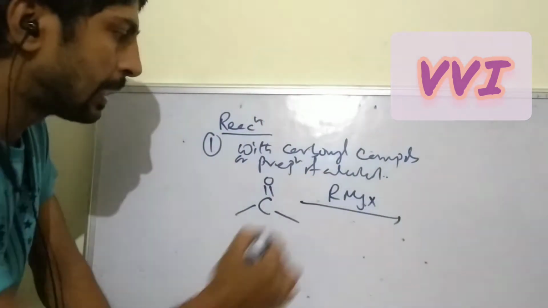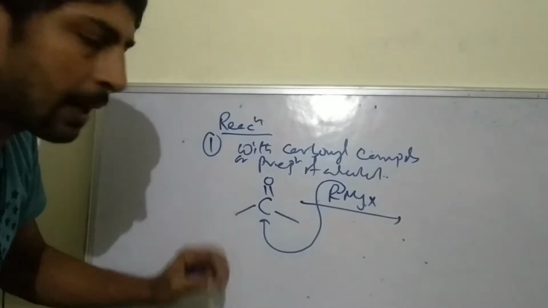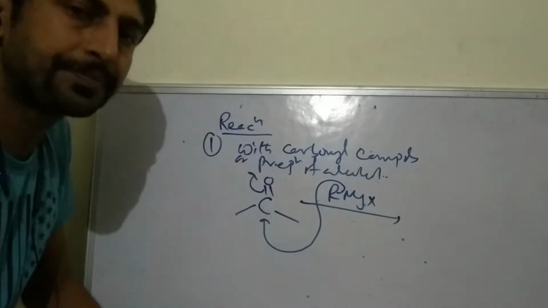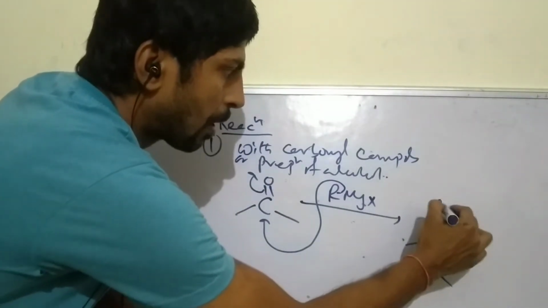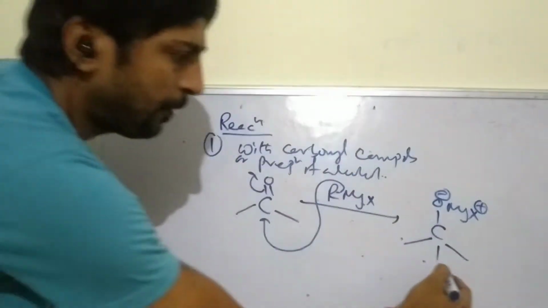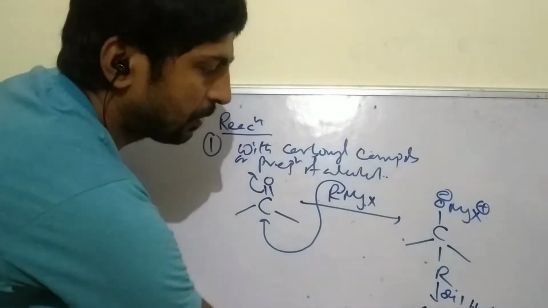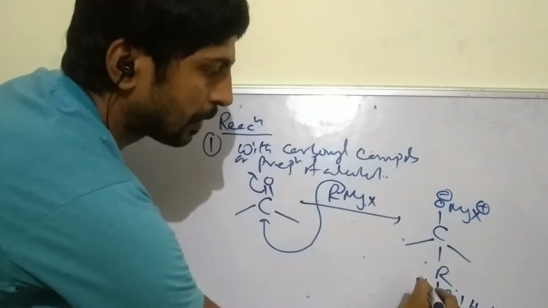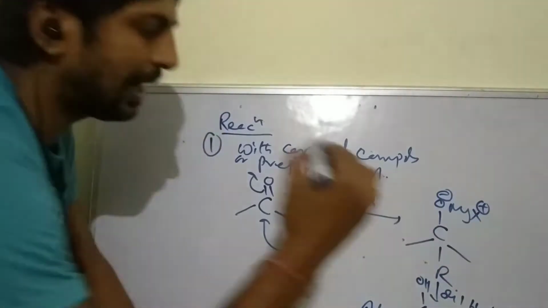RMgX, Grignard, is a good nucleophile and attacks the carbonyl carbon, so we get O minus MgX plus. If we use dilute HCl, then it is converted to alcohol, that is the alcohol.